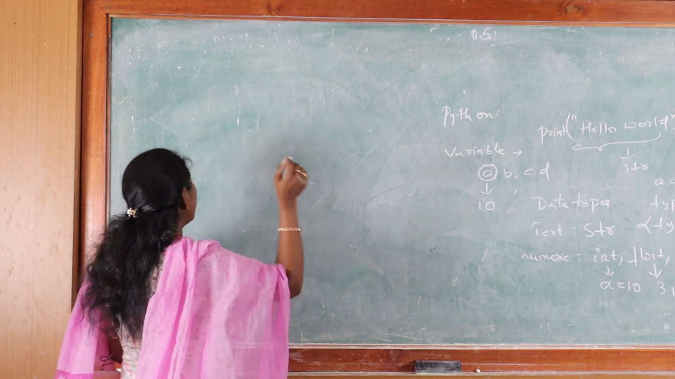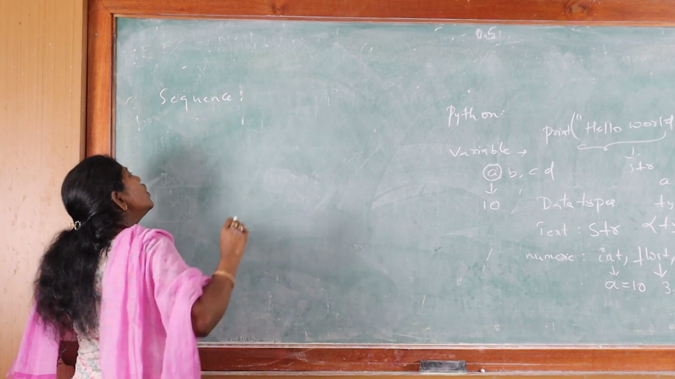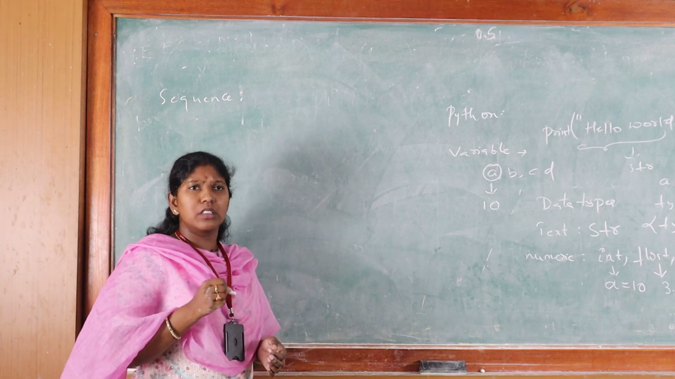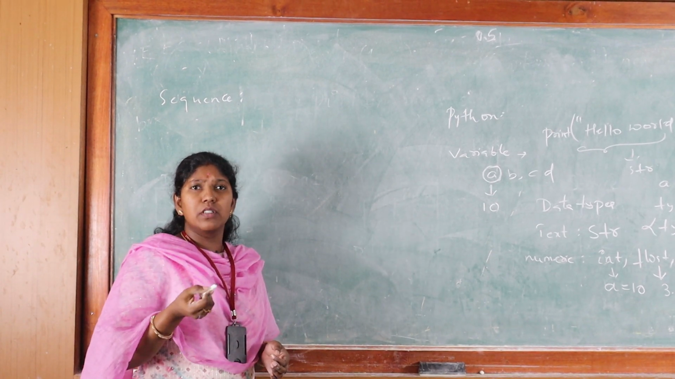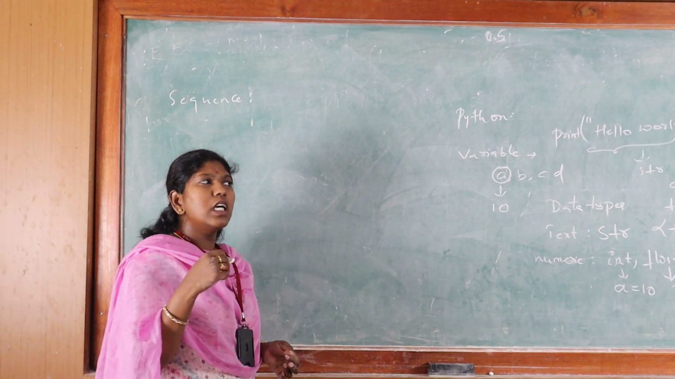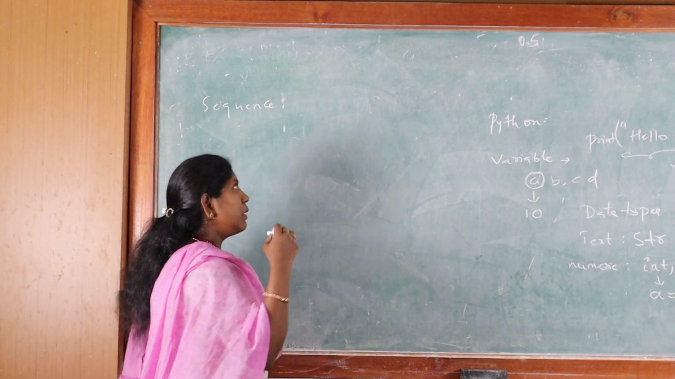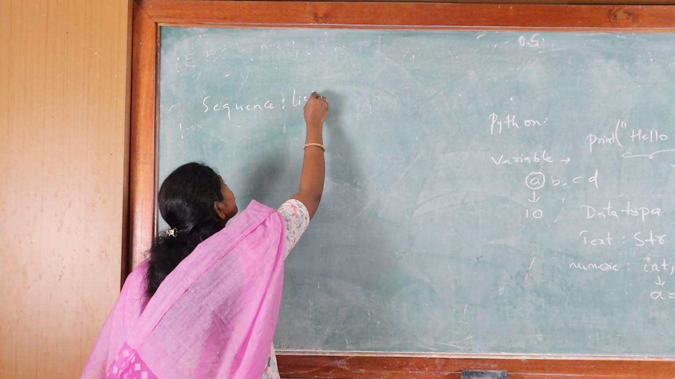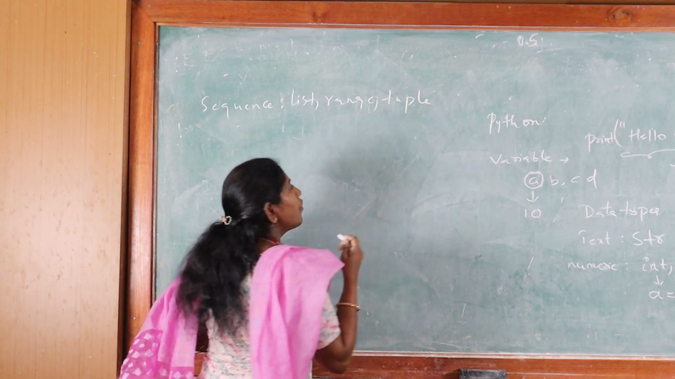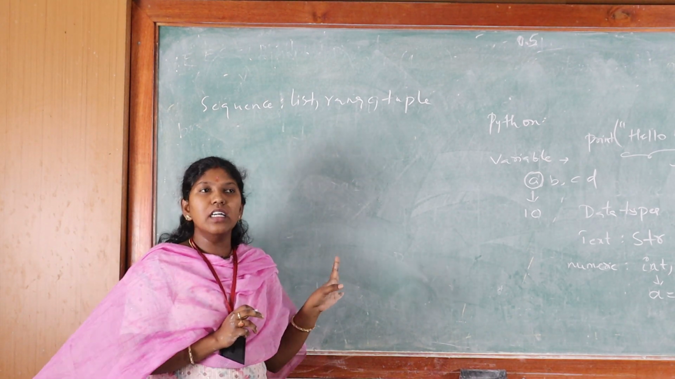After the numeric, we will go with another data type, that is a sequence. Why are we going with the sequence data type? Suppose you are indicating any numbers or variables, they should follow some particular order. To follow that particular order, we go with the sequence form. The sequence data type consists of list, range and tuple.